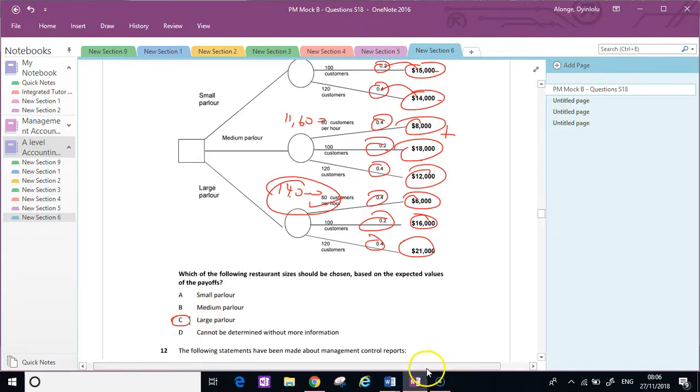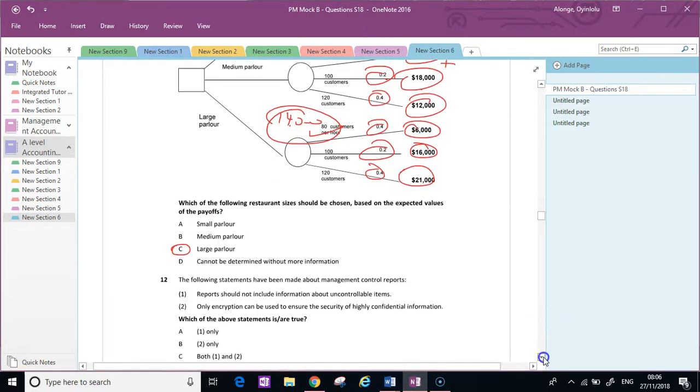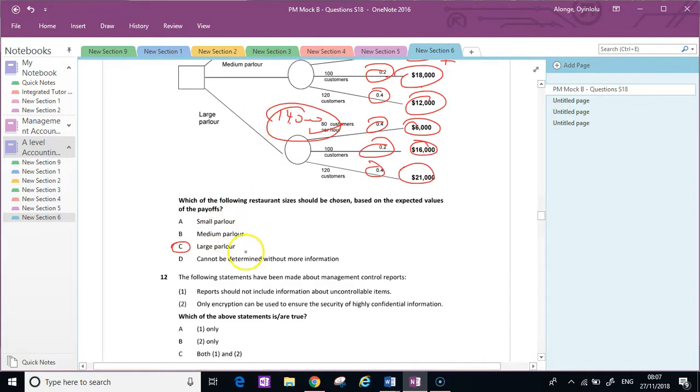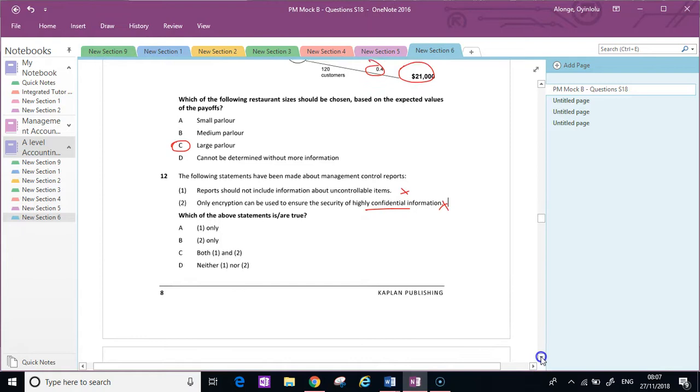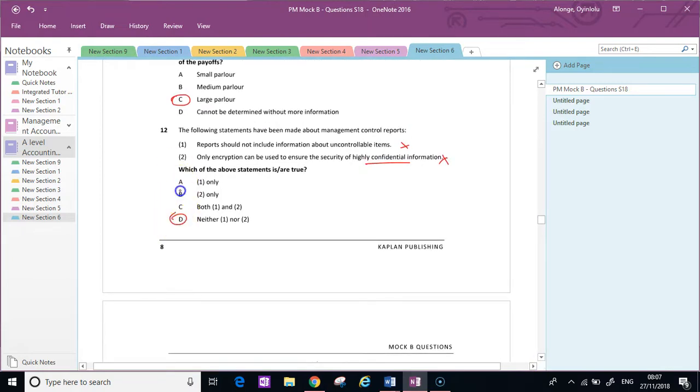Great. And the next question: following statements about reports. We've seen this question before actually. Reports should not include information? That's not true, we should have it there. But in terms of assessing, we just have to be clear as to who's responsible for them, and not put them directly on managers. Only encryption can be used to ensure that? That's not true, encryption is not the only way. So, which of the following statements are true? Neither of them are true. It takes us to D. Let's just move on quickly. So that's D.